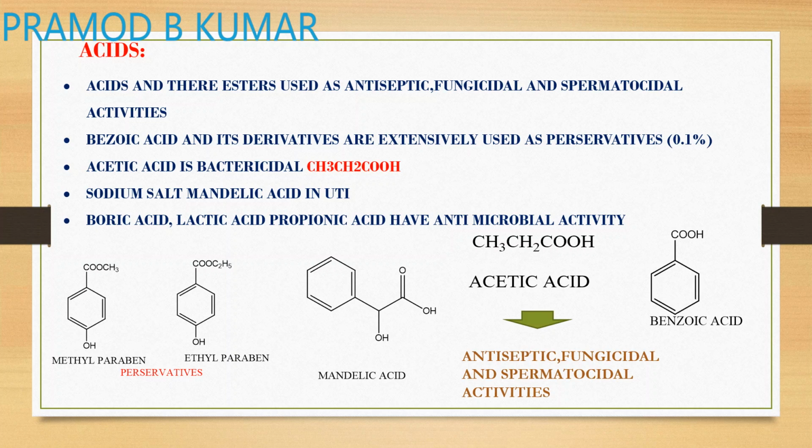So if you see methylparaben, methylparaben is a methyl ester of your 4-hydroxybenzoic acid, and ethylparaben is an example of the ethyl ester of 4-hydroxybenzoic acid. Okay, and mandelic acid, if you see, mandelic is nothing but phenyl acetic acid, which contains a hydroxyl group at the alpha carbon. So that is mandelic acid.